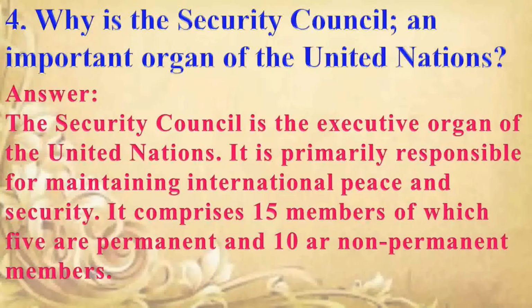Answer is the Security Council is the executive organ of the United Nations. It is primarily responsible for maintaining international peace and security. It comprises 15 members, of which 5 are permanent and 10 are non-permanent members.